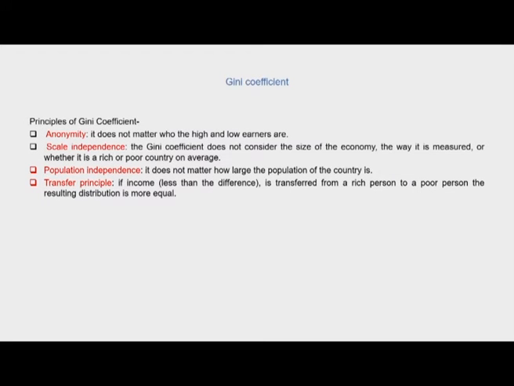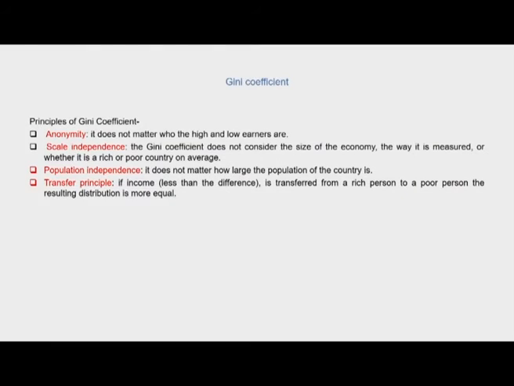It is important to note that one of the reasons why the Gini coefficient is the most widely used measure of inequality in economics is that it satisfies most of the principles that provide guidelines for how an inequality measure should look. It satisfies the principles of anonymity, scale independence, population independence, and the transfer principle. So it does not matter who the high and low earners are to be able to estimate the Gini coefficient.